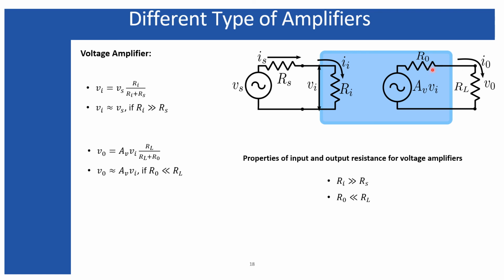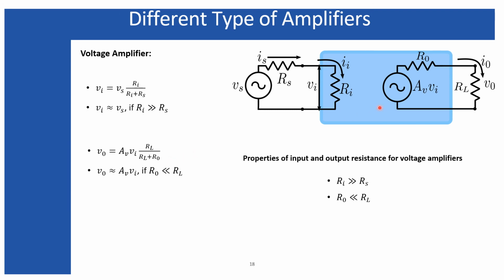Next, what will be the property of output voltage? If you calculate the output voltage, that can be expressed in terms of the amplified voltage, which is equal to A small v times Vi. So output voltage can be expressed based on the voltage divider rule as shown over here.